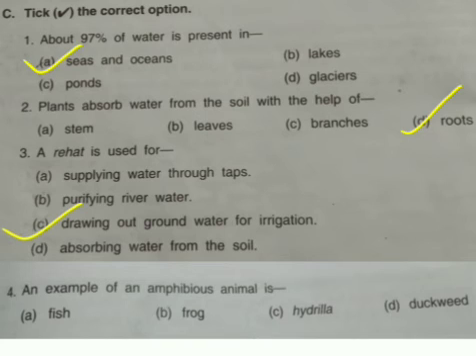Fourth, an example of an amphibious animal is: fish, frog, hydrilla, duckweed. The correct option is frog. An example of an amphibious animal is frog.